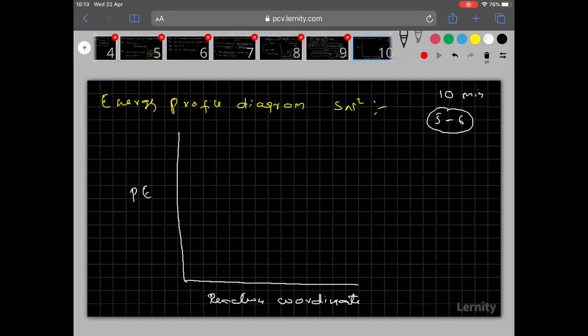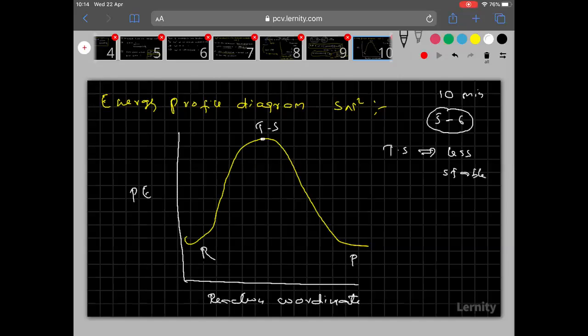Clear? So if you draw the graph, it will look somewhere like this. These are the reactants and these are the products. Now you see here we get the transition state. Hope it is clear to everyone. And now tell me, is the transition state formed at higher energy or lower energy? Higher energy. That is the reason why the transition state is less stable, because it is formed at higher energy.